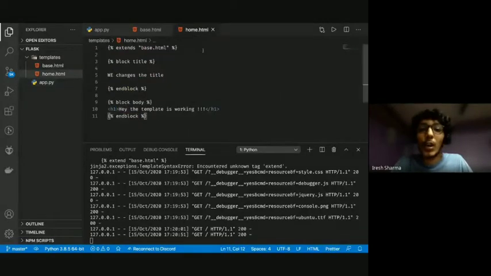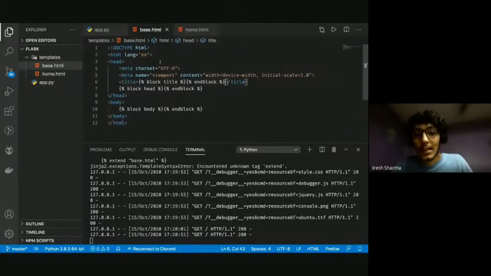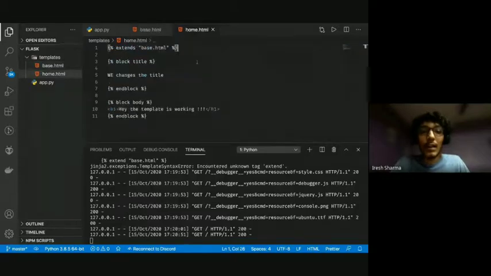If I go to home.html, it is extending base.html. If I go to base.html, this is a basic HTML file with some variables in it. Variables like title block, head block, and body block. Okay, so I extend this. I use that title block to add some title. I use that body block to add some body. Okay, this is what we've discussed.